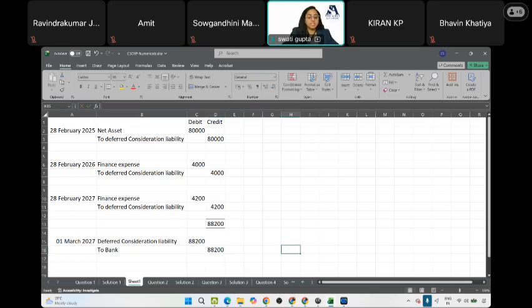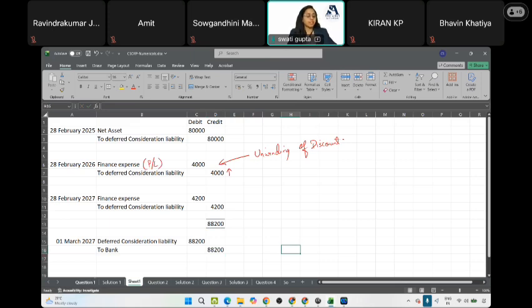This is known as unwinding of discount. It increases the liability, and it increases the expense in P&L and decreases the profit.